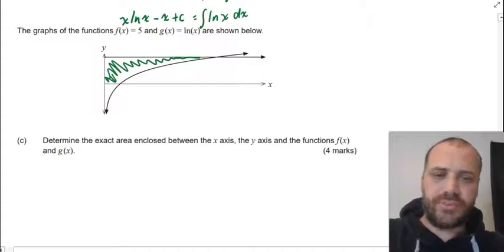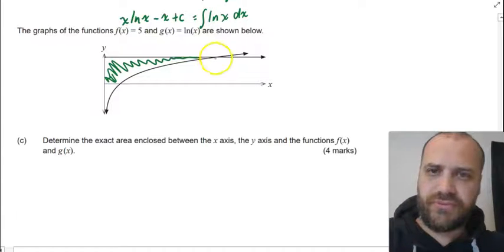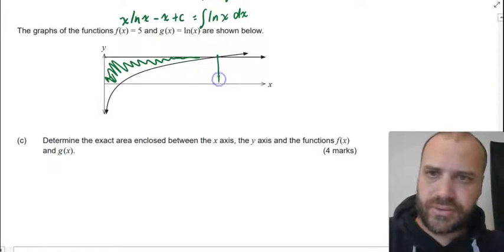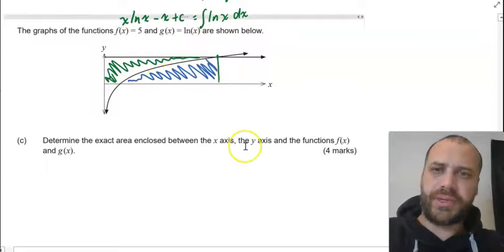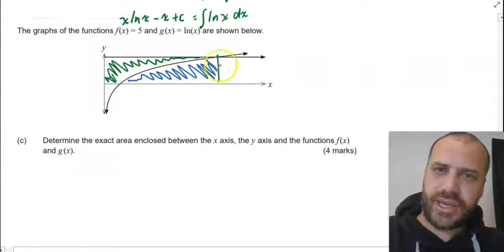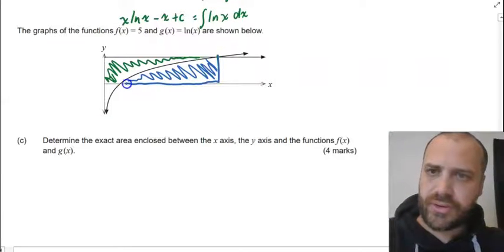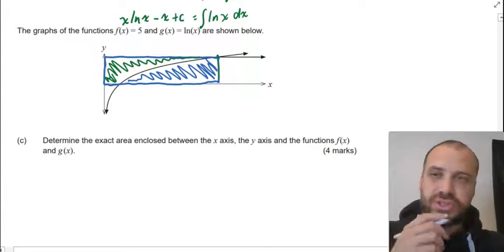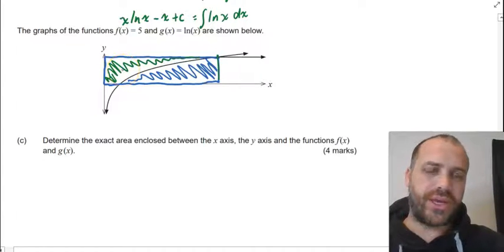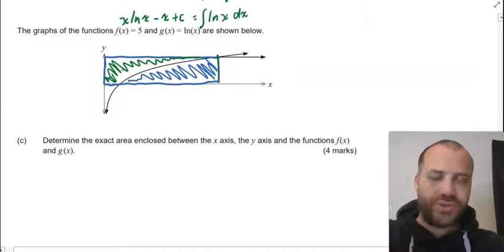So the way that I'm going to go about that is to find the area of that blue region there, and then I'm going to find the area of this rectangle and subtract those two areas, and I'll know what the green area is. So that's how I'm going to approach this.